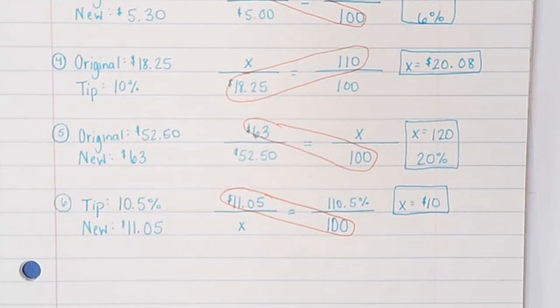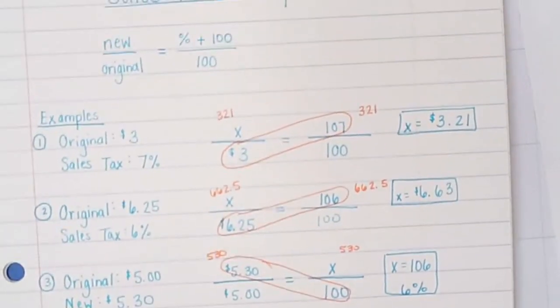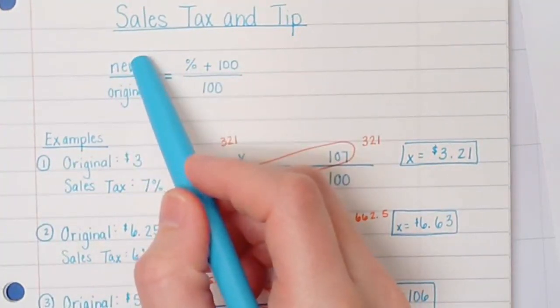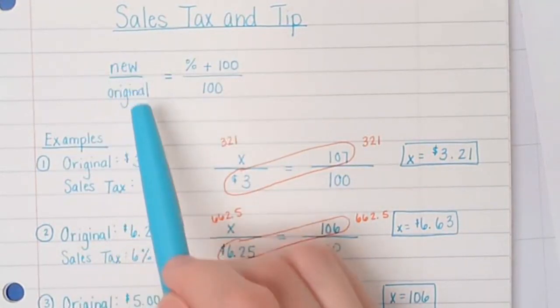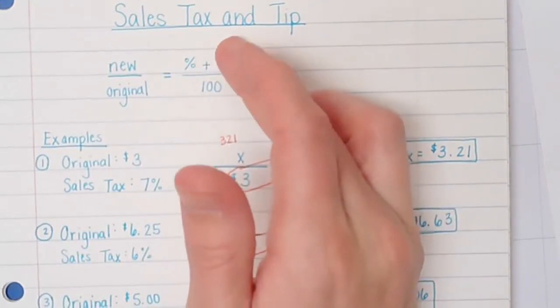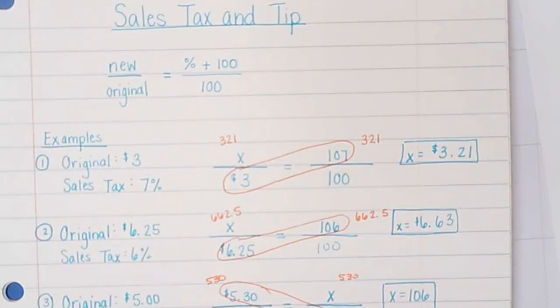Okay? So tax or tip, you're going to use the exact same formula. New over original equals the percent plus 100 over 100. Remember, your new amount is what you're going to pay when you leave the restaurant. This original amount is what the bottom of the receipt says when you first get your bill. Okay? Because then you add on your tip or your tax. This is where the tip or the tax percent goes, and then obviously 100 is going to stay the same. Okay? So we'll keep practicing with this, and if you have any questions, just let me know.